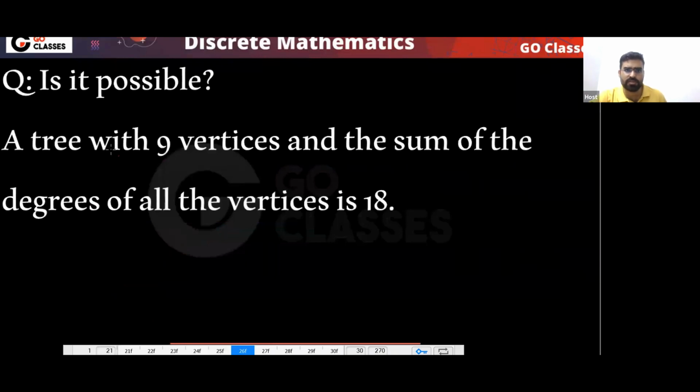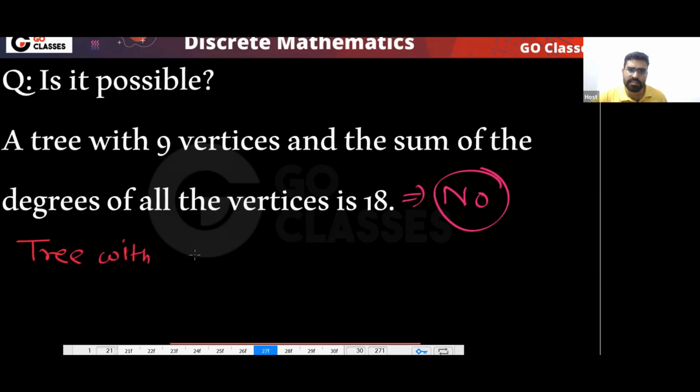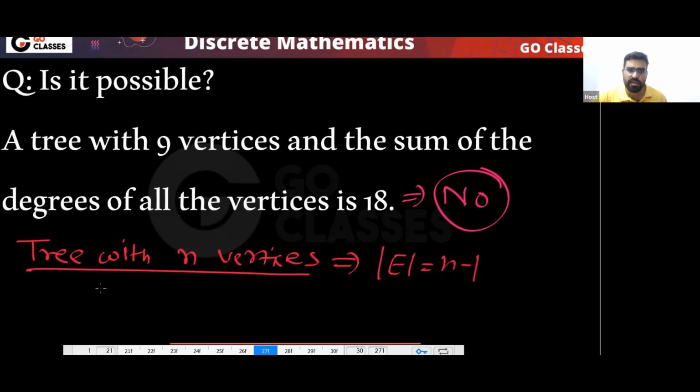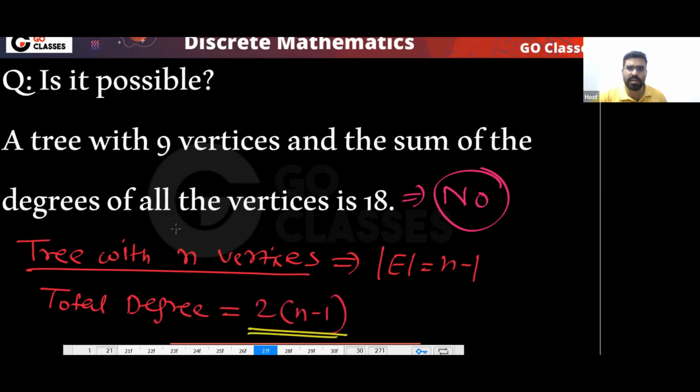What is the answer for this question? Is it possible? For this question, the answer will be no. Because if you have a tree with n vertices, then the number of edges will be n minus 1, and the total degree will be twice the number of edges, that will be 2 into n minus 1.